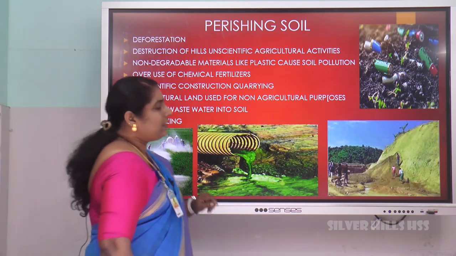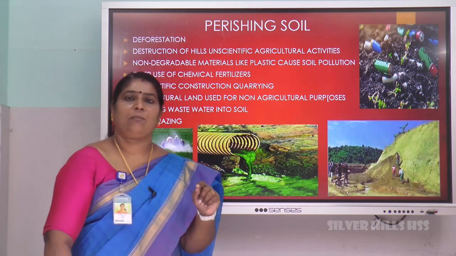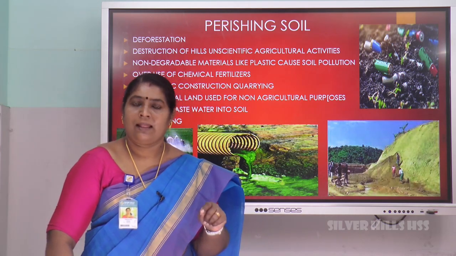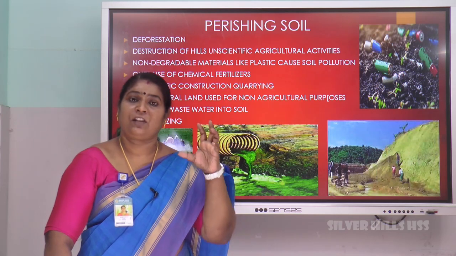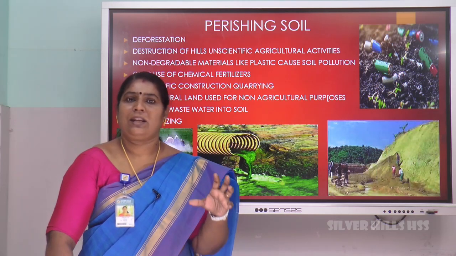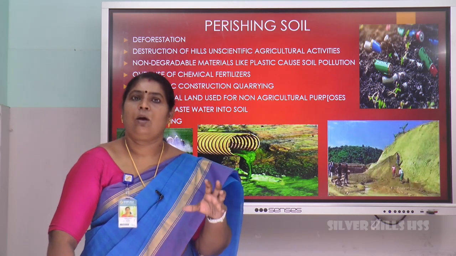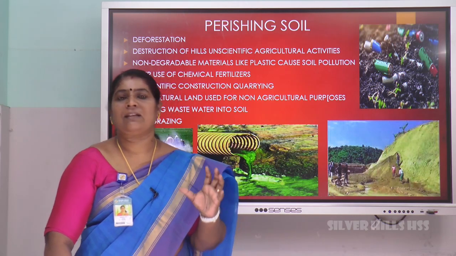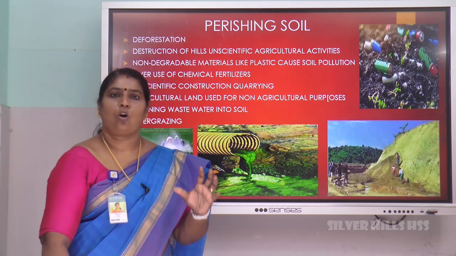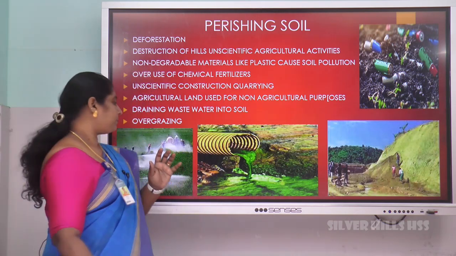Last one, overgrazing. Overgrazing of animals also pollutes the soil. That means the roots of the grass hold the soil very tightly. Once the grass is lost, the top soil is removed. So, letting animals for overgrazing must be reduced. That also causes soil pollution.